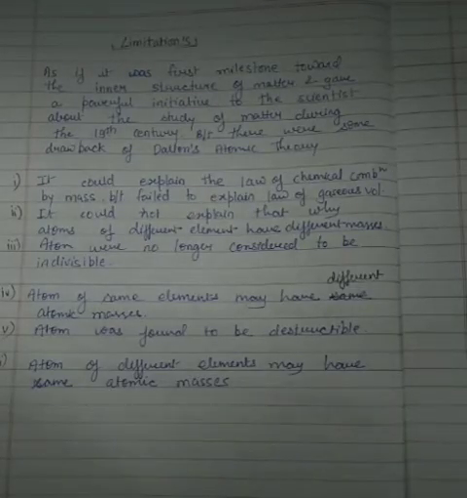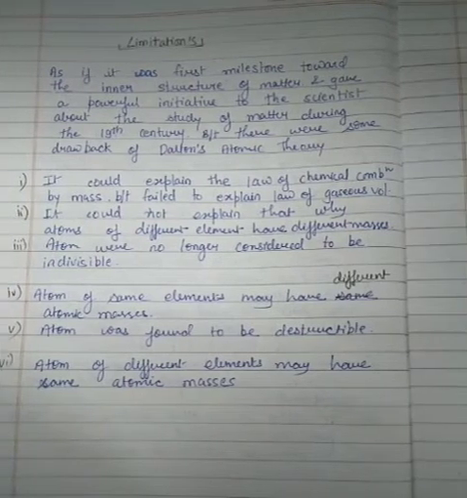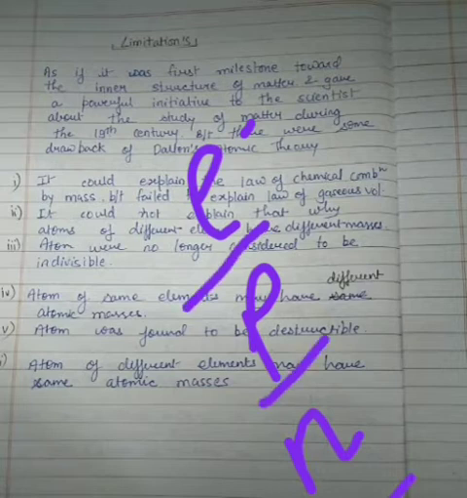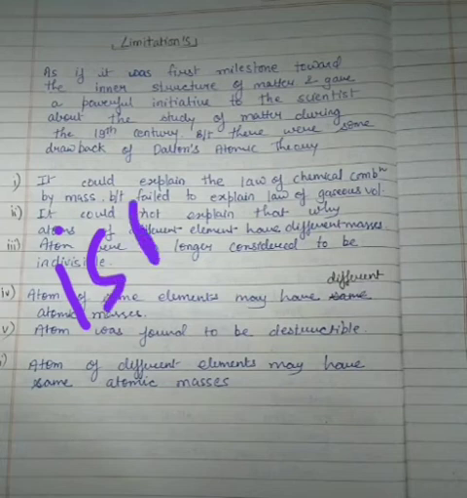The modern theories were that the atom is no longer considered to be indivisible, because we have seen that there are some more particles like electron, like proton, and like neutron. So the atom is divisible, but whenever you give the definition of an atom, it is always said that the atom is the smallest particle of matter. Now, students, the modern atomic theory says that atoms of the same element may have different atomic masses. So modern theory gave the concept of isotopes.